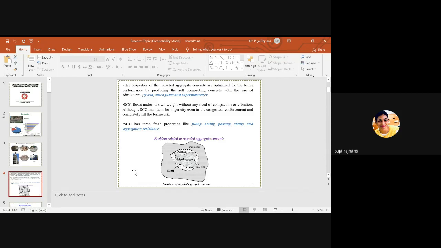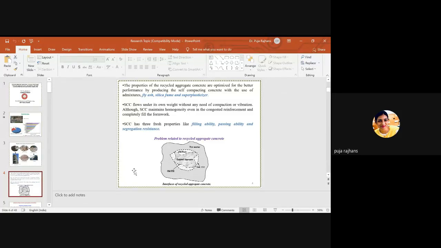So this recycled aggregate concrete, what I have done is, I have prepared the recycled concrete aggregate, and by using this recycled aggregate, I have prepared the self-compacting concrete. And you know the self-compacting concrete, its name suggests that it flows under its own weight without any kind of vibration or external compaction. Self-compacting concrete maintains homogeneity, maintains workability, it has an inbuilt quality of maintaining homogeneity and workability.